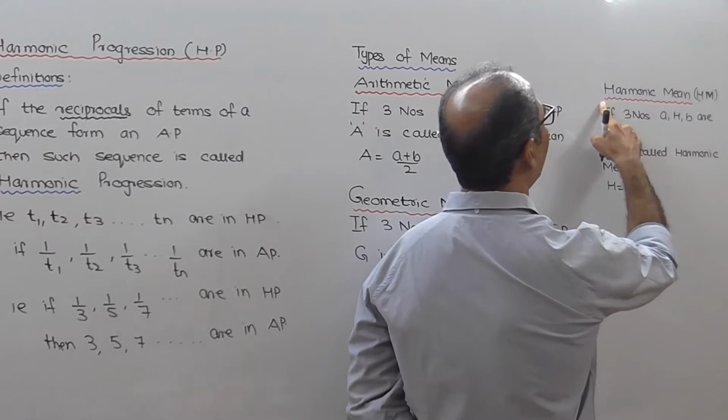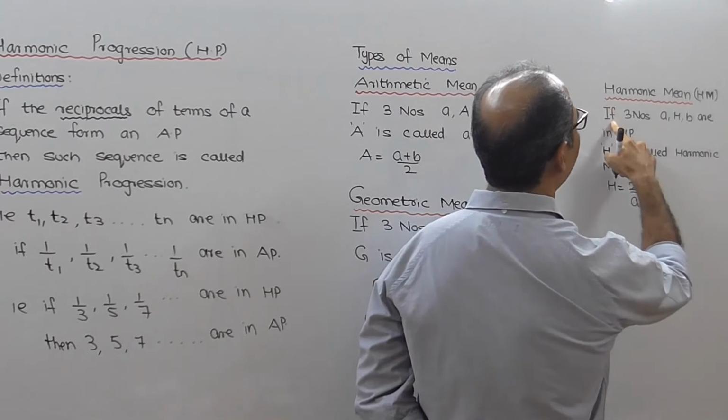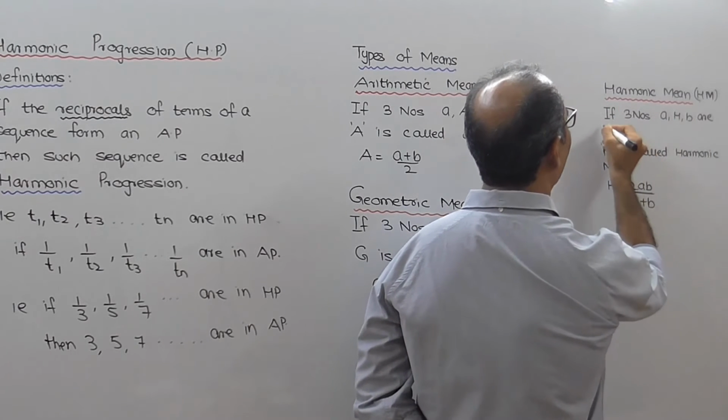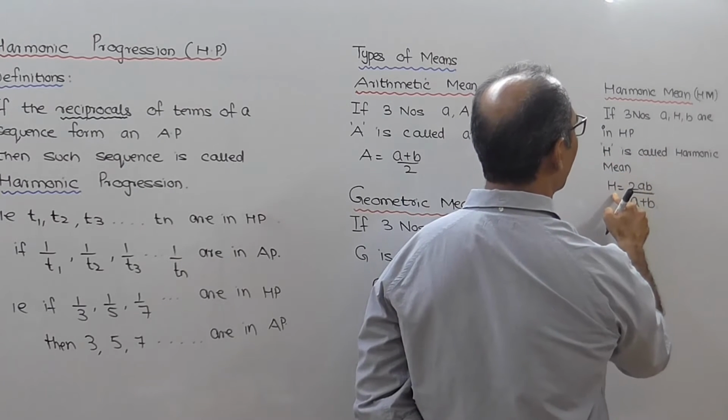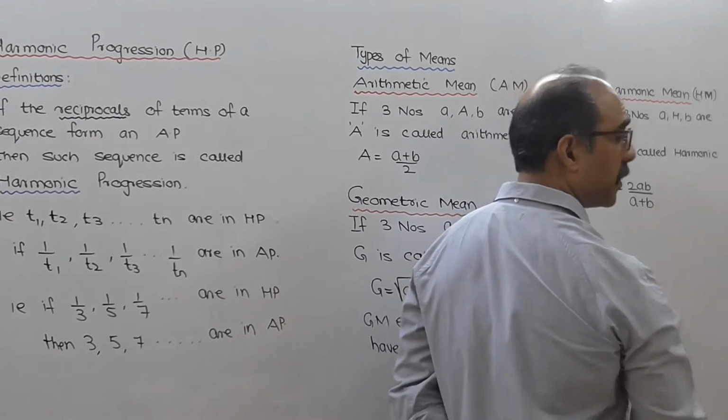The last mean we have to discuss is harmonic mean. If three numbers a, H and B are in harmonic progression, then H is called the harmonic mean, where H equals 2AB upon a plus B.